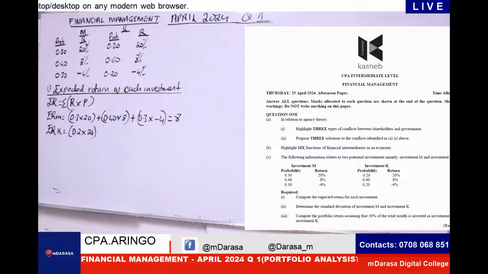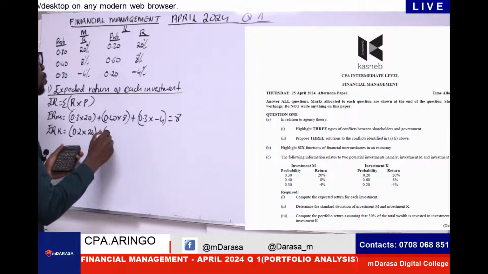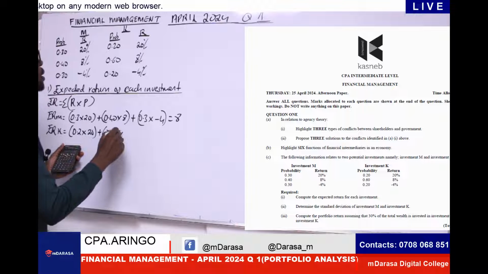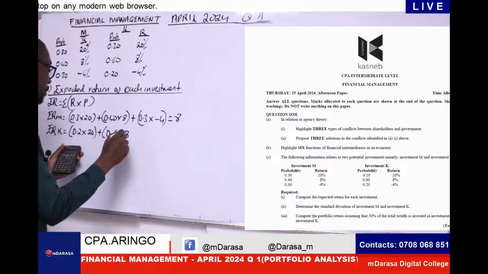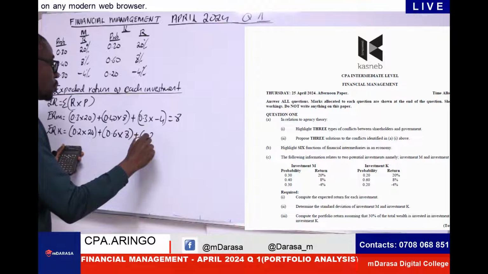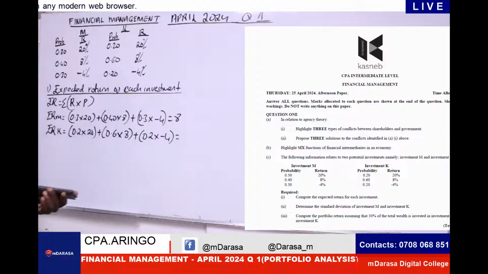So I'm having of course we add 0.6 times 8. Then we have 0.2 times negative 4. See? So this should give us what? This should give us a value of